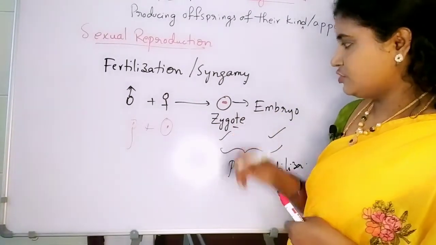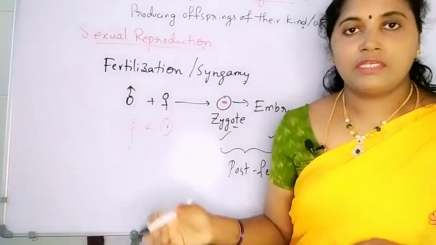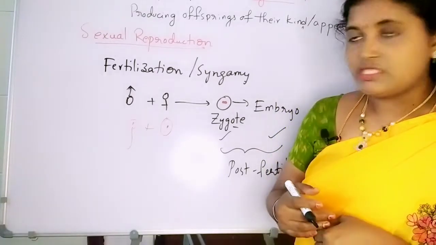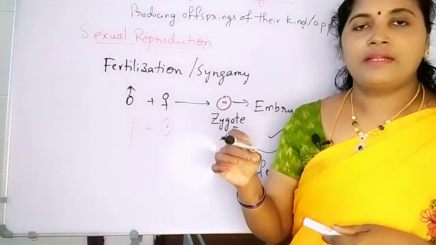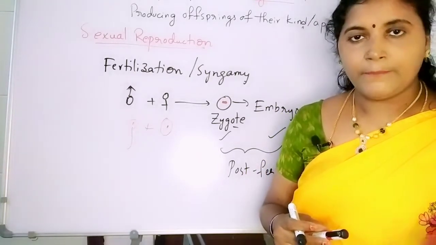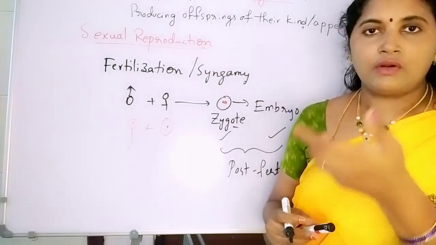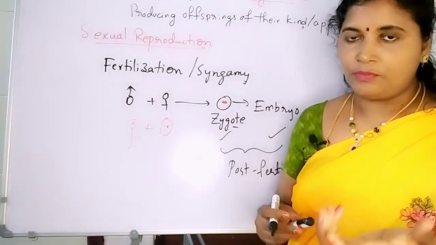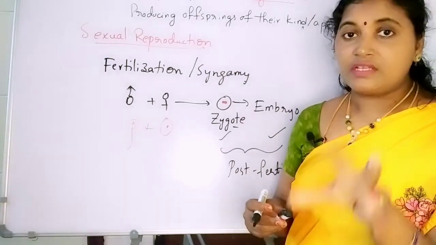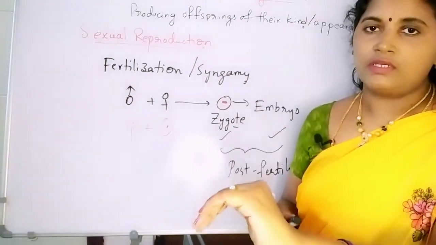In the plants, not only single fertilization, even double fertilization takes place. Just now I have shown, no? One gamete is going to fuse with the egg cell, another gamete is going to fuse with the polar nuclei, and together, one zygote formation, and around the zygote there is an endosperm formation, which gives nourishment to the zygote. And the zygote is the main cell which gives rise to a new organism.